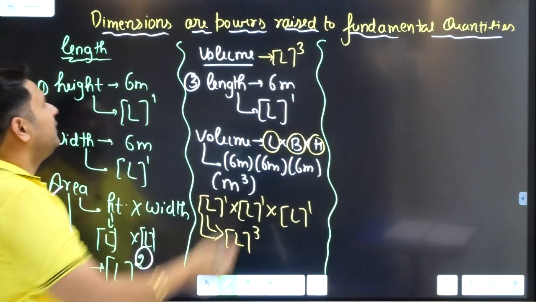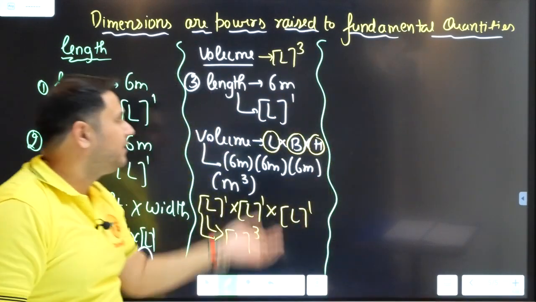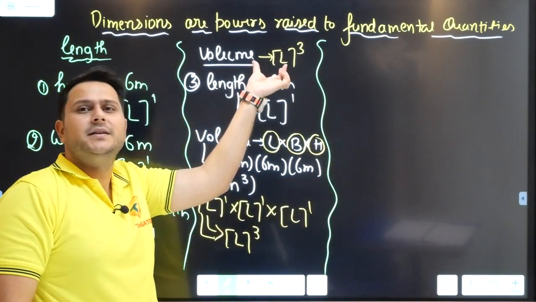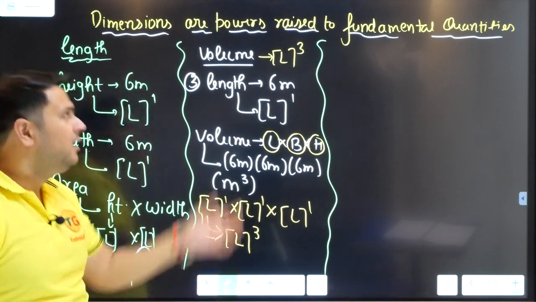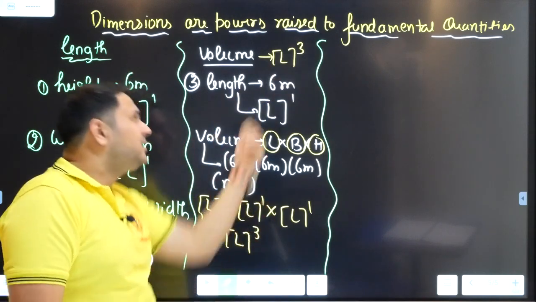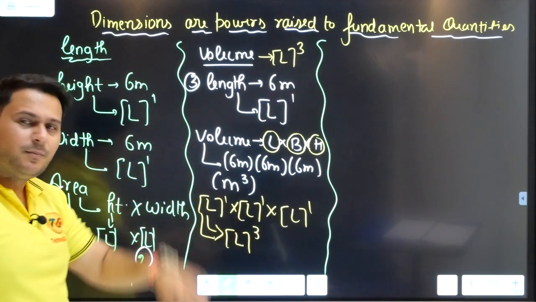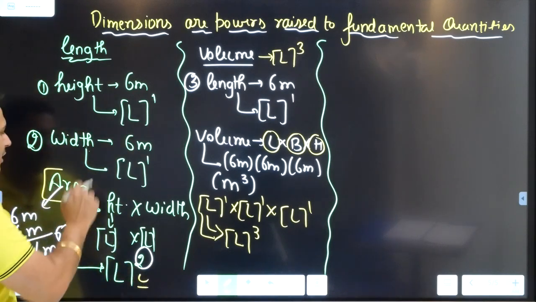So what is the meaning of it? A dimension is the power raised to the fundamental quantities. What is the fundamental quantity? The fundamental quantity is L, and cube is the power raised to it. I am repeating it again. The fundamental quantity is L and volume is what? The power 3 raised to the fundamental quantity. And when the power raised to this is 2, what is it forming? It is forming your area.